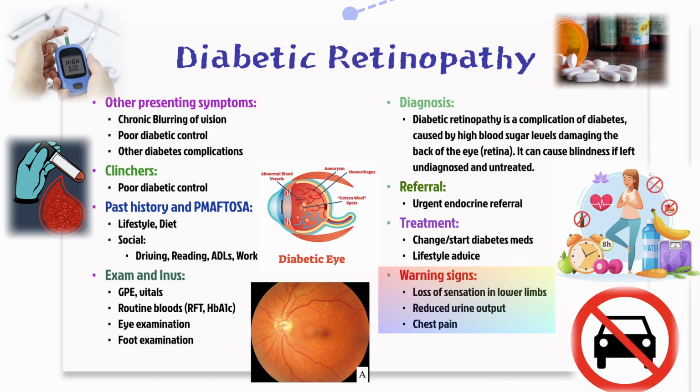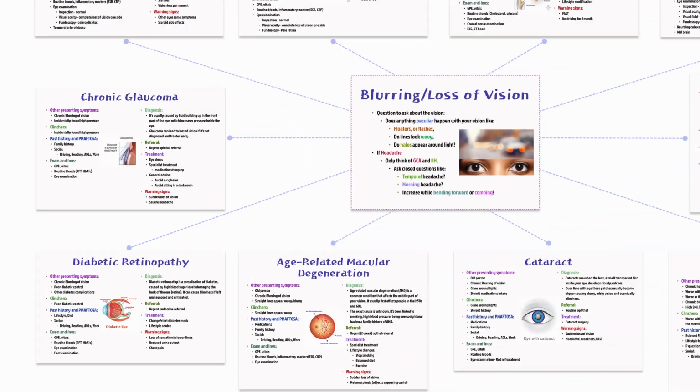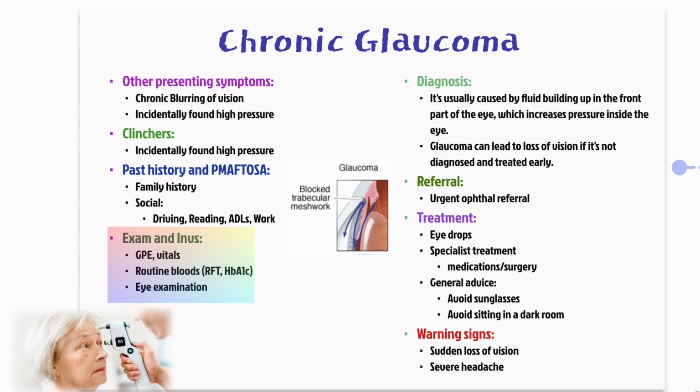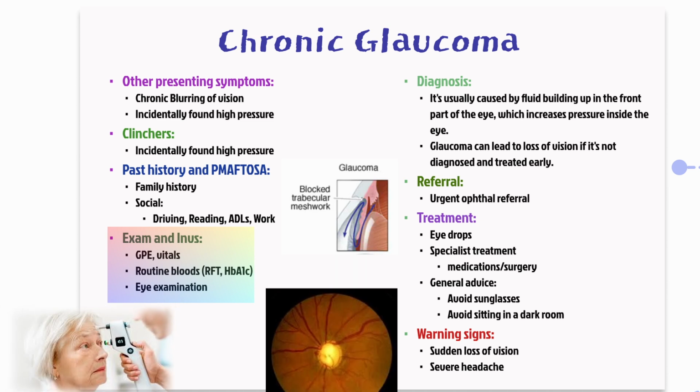We should also consider chronic glaucoma, which often presents with gradual peripheral vision loss that can go unnoticed until it's quite advanced. Sometimes it's found incidentally when measuring intraocular pressure or performing fundoscopic exams. Family history is often relevant. On examination, you might find elevated intraocular pressures using tonometry and a characteristic cupping of the optic disc.